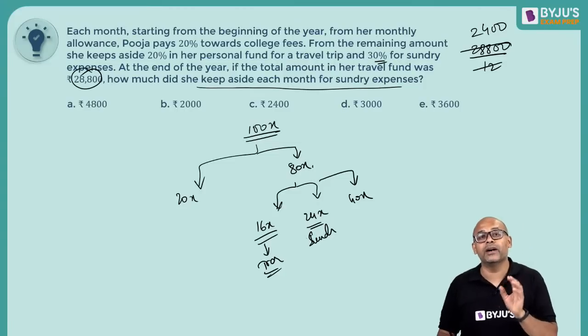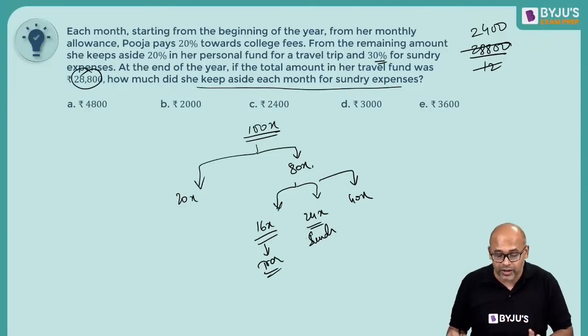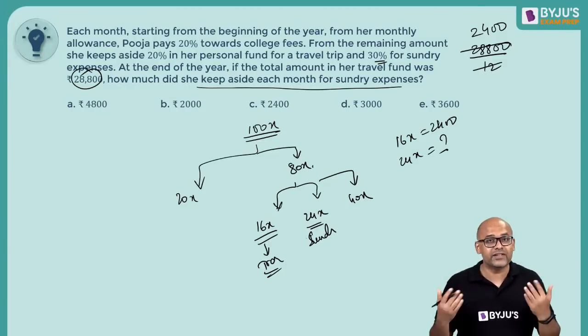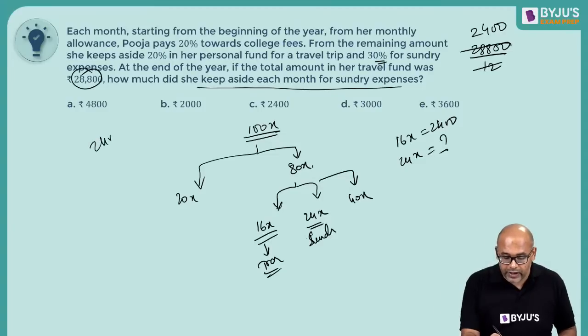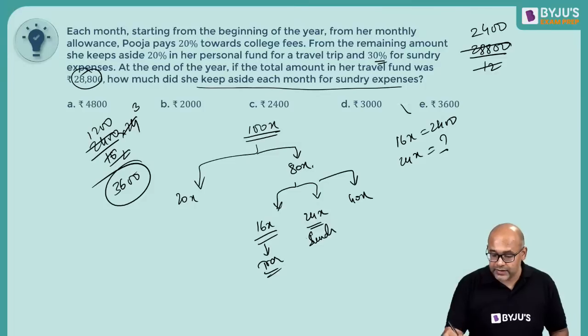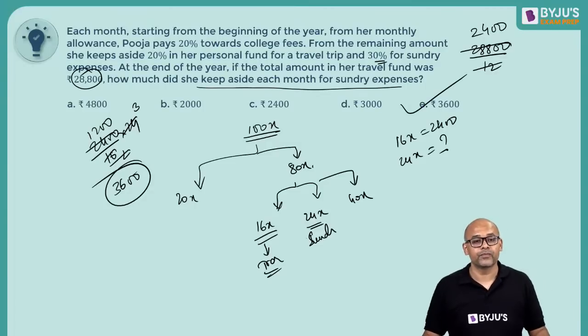That is the monthly value that she got. So 16x is 2400. What we need is, 24x is how much? That's very straightforward. So 2400 by 16 into 24, that's what we need. So 8 3s are 24, 8 2s are 16, 2 goes 1200 times, so the total is 3600. So the answer is option E.